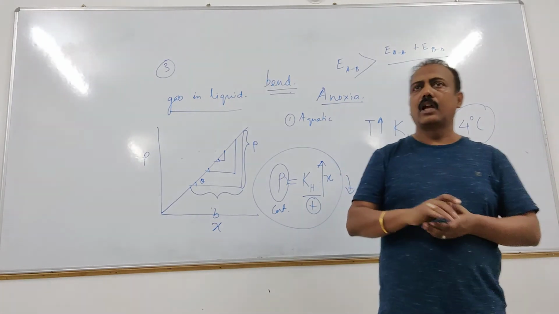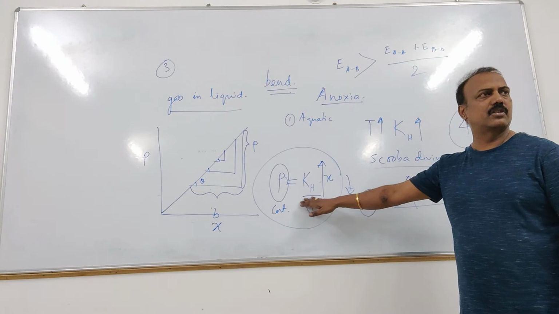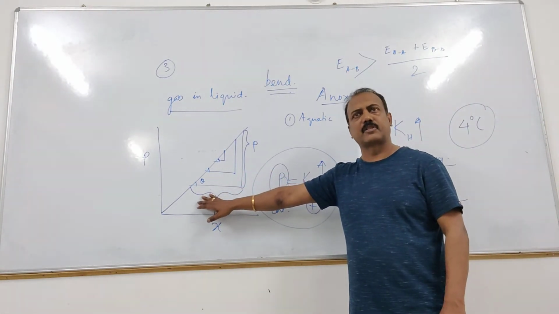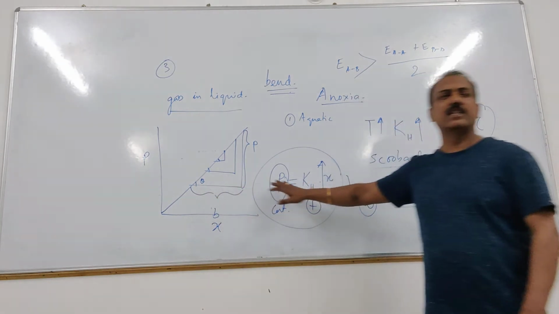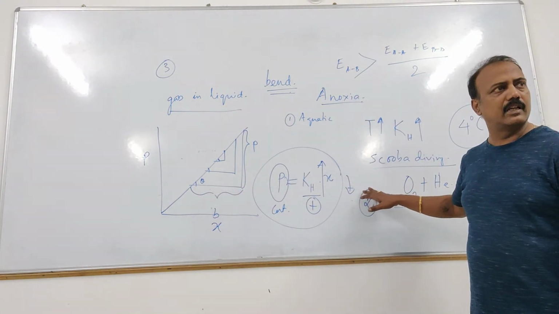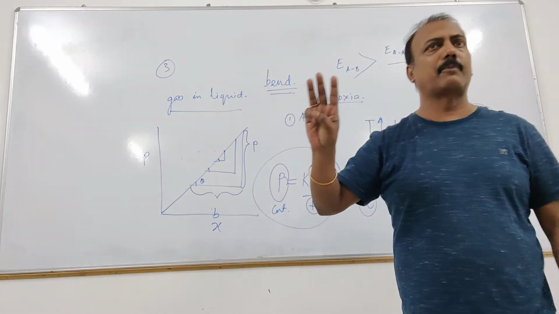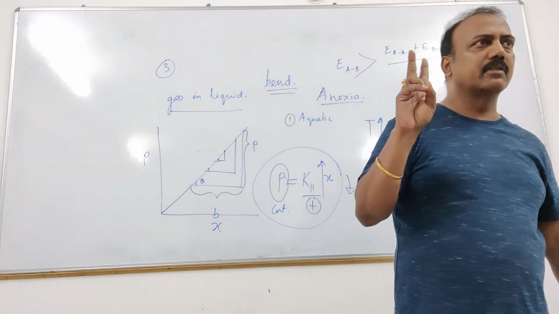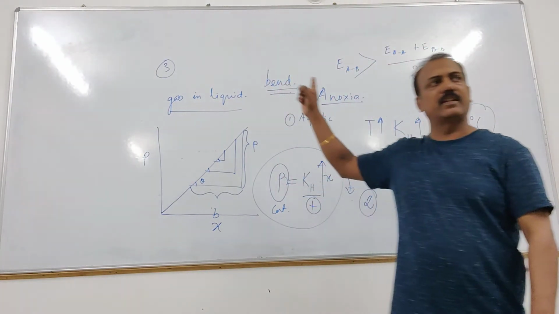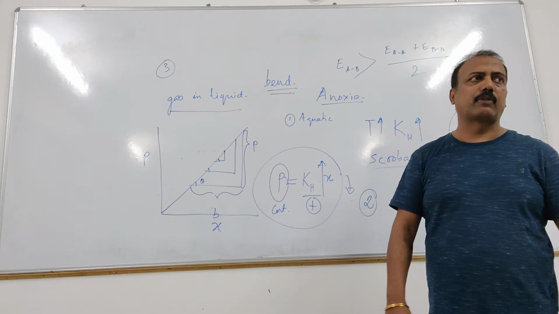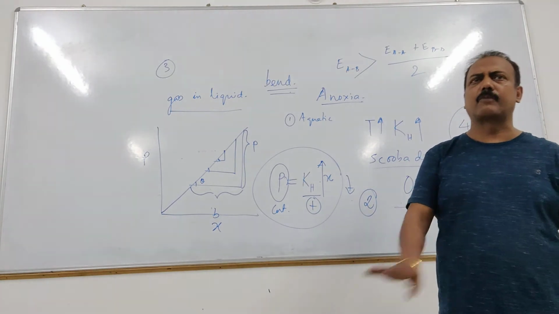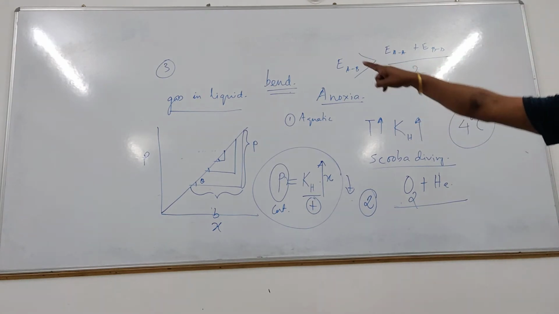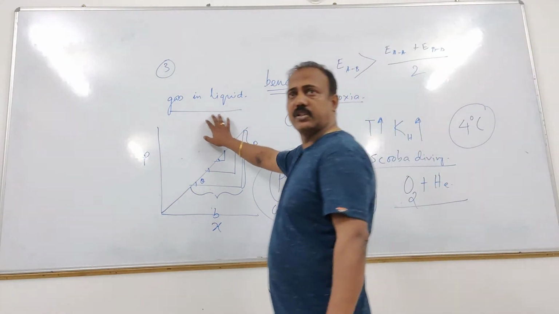Yes? Okay. We know the mathematical expression for this. We know the graphical representation of Henry's law. Now, how K varies with temperature we know. Clear? And the three applications. What are the three applications? First one is aquatic species, scuba divers, and anoxia. So, bends, anoxia, and aquatic species. These are the three applications, very commonly asked questions. Okay? So this is all about gas in liquid.